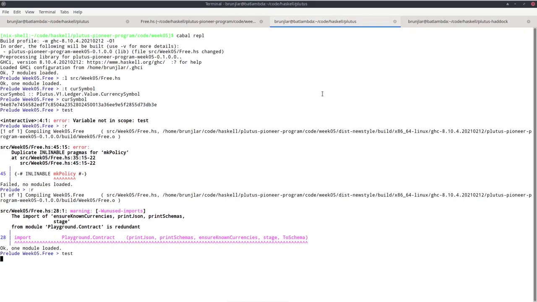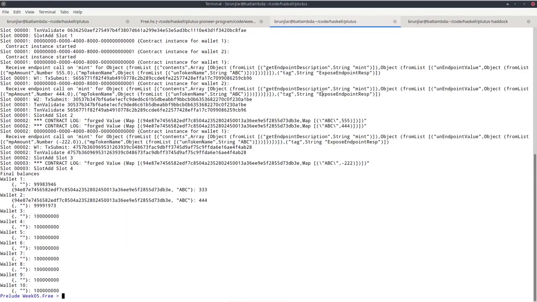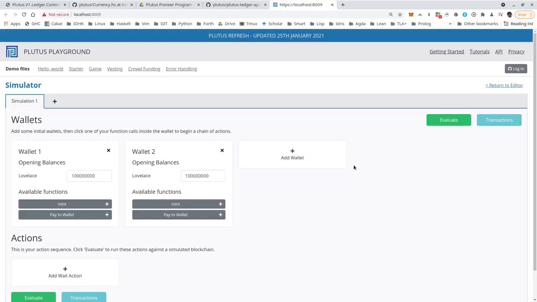Let's try it out. And we see in the end, indeed, wallet 1 now has some ADA, a bit less than before because of transaction fees, and indeed 333, this currency symbol and that token name. And wallet 2 has 444. So as expected.